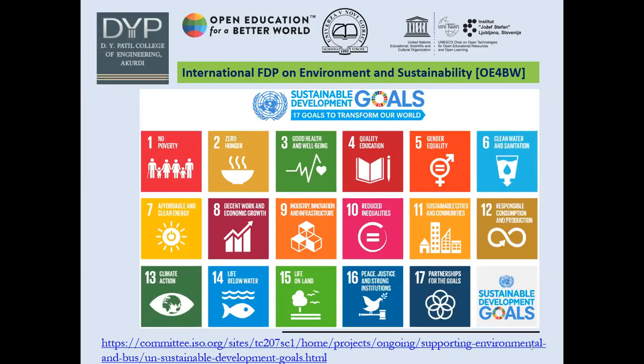The 16th goal for sustainable development is peace, justice, and strong institutions, whereas the last goal listed is partnership for the goals.